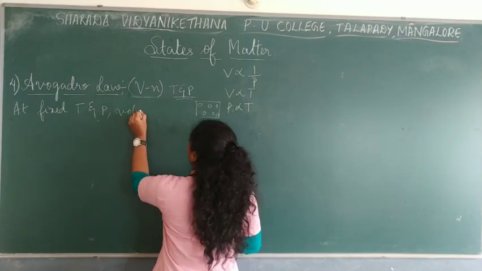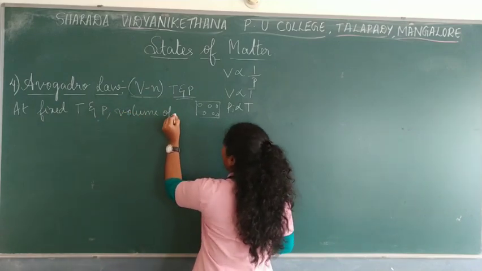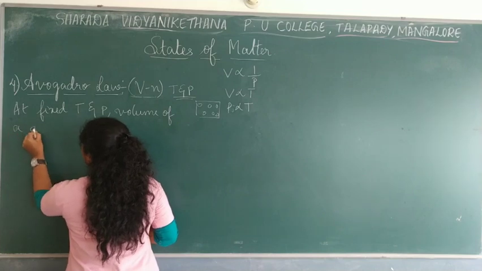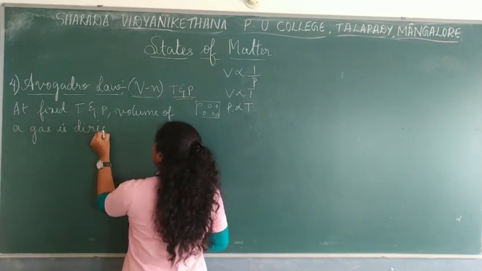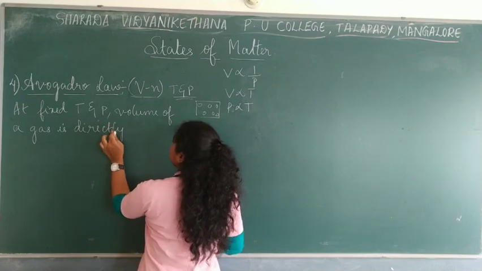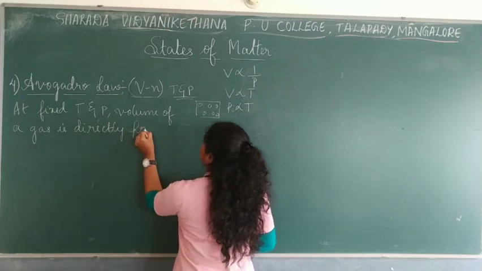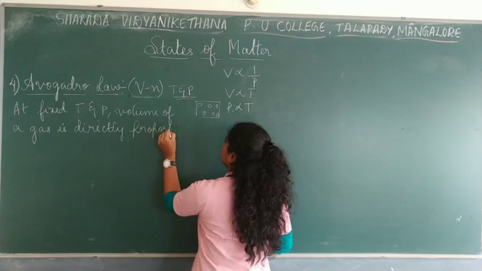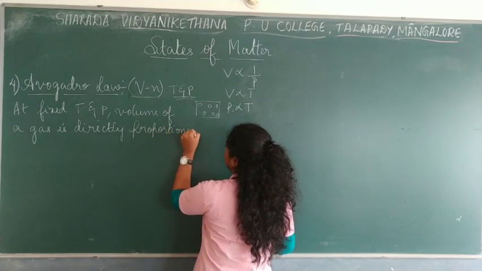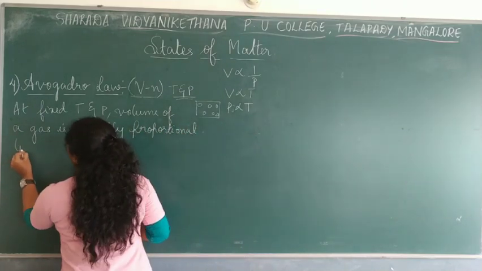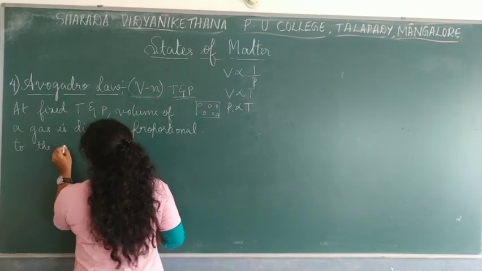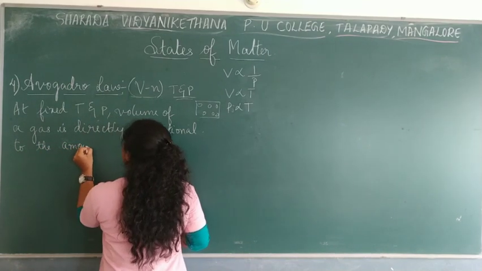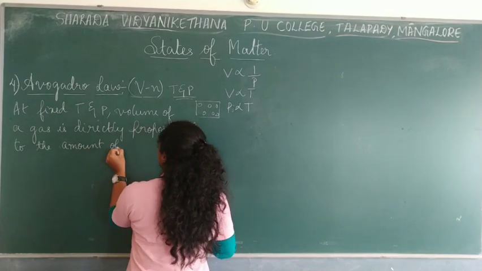The volume of a gas is directly proportional to the amount of gas taken.